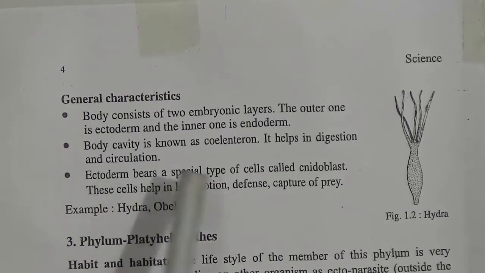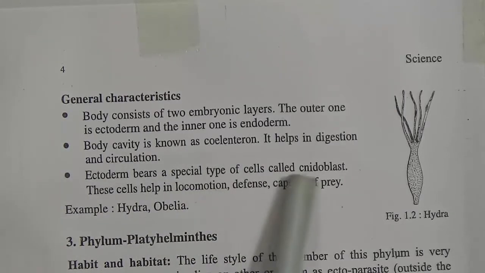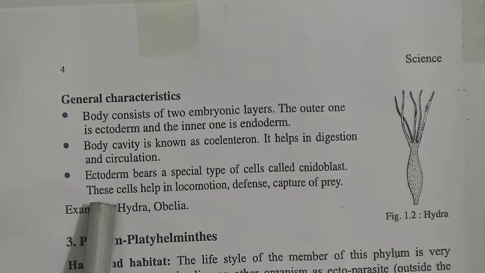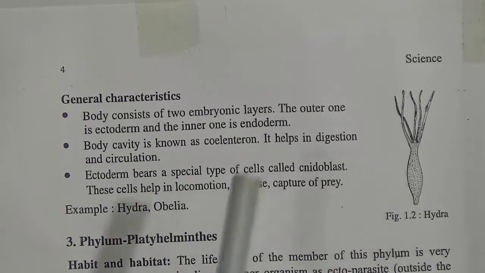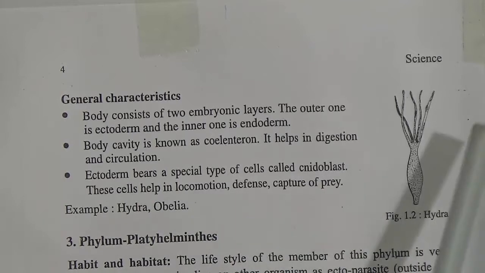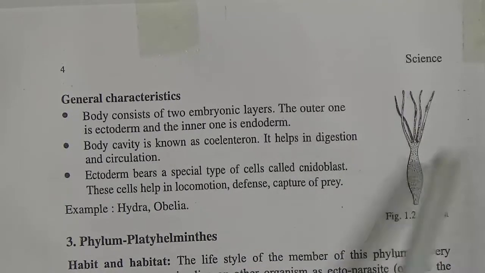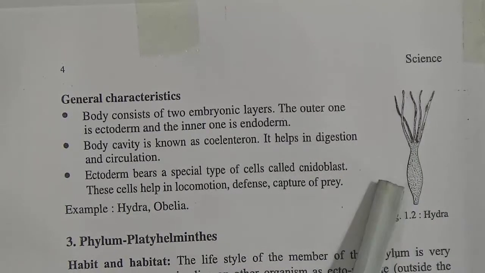Number 3, ectoderm bears a special type of cells called cnidoblasts, and these cells help in locomotion, defense and capture of prey. For example, Hydra, Obelia. My dear students, see, here is given the figure of Hydra. So Hydra belongs to phylum Cnidaria.